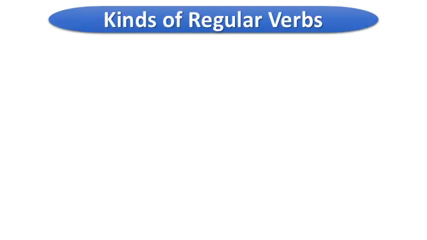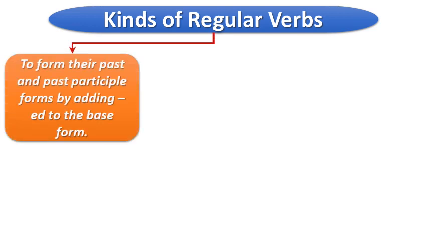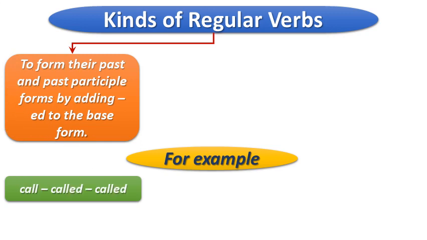Let's see how many kinds of regular verbs there are. Number 1, we add ed at the end of the base form to form their past and past participle forms. To clarify it, let's see some examples. Number 1, call, called, called.